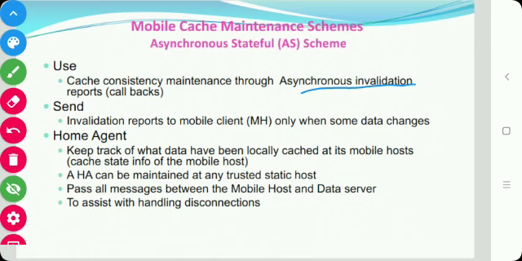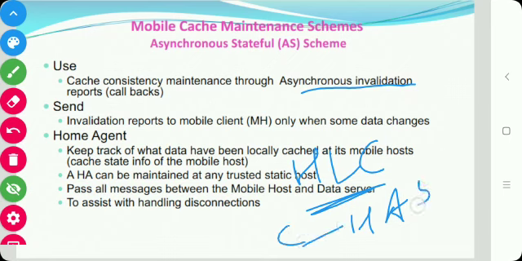For each mobile client or host, a home location cache, that is HLC, is maintained in the home agent. This home agent is similar to the concept of HA in mobile IP, because all the messages between the mobile client and the server are passed through this HA. The difference is that the HA in the AS scheme is used to assist in cache consistency maintenance, whereas the home agent in mobile IP is used for location management and routing.